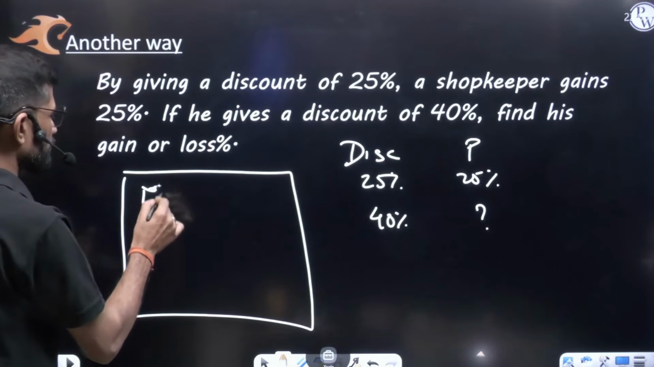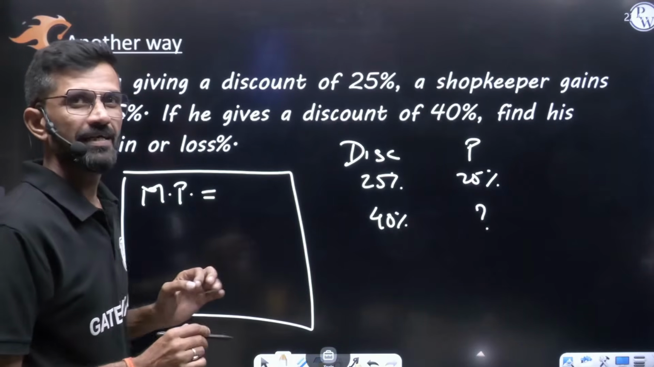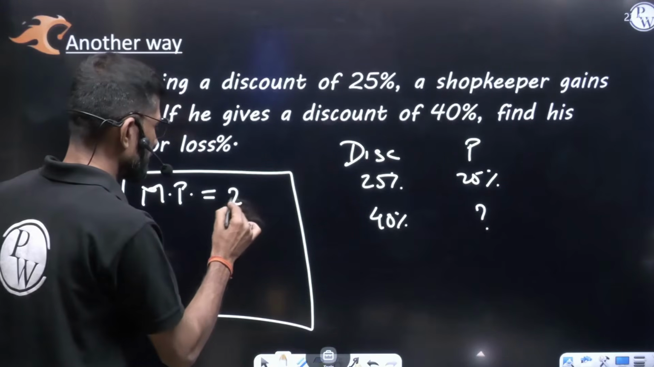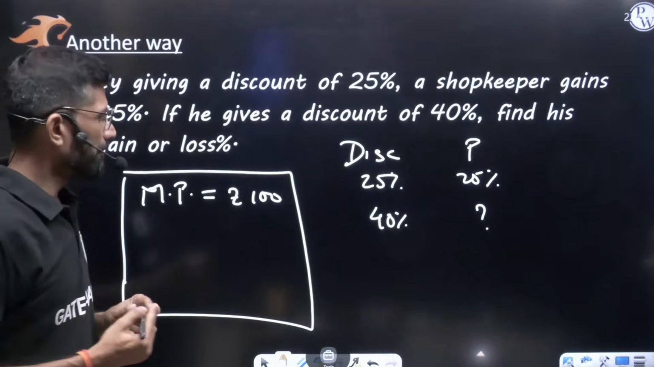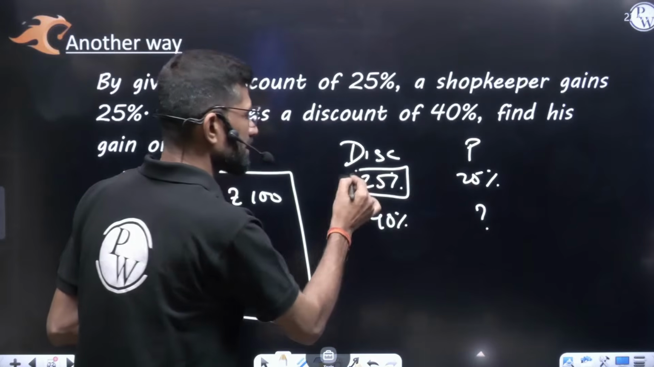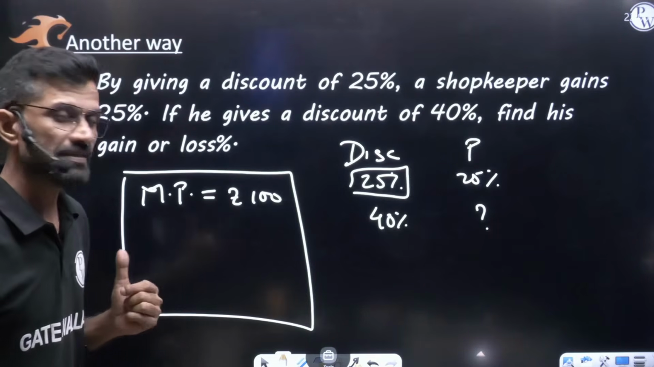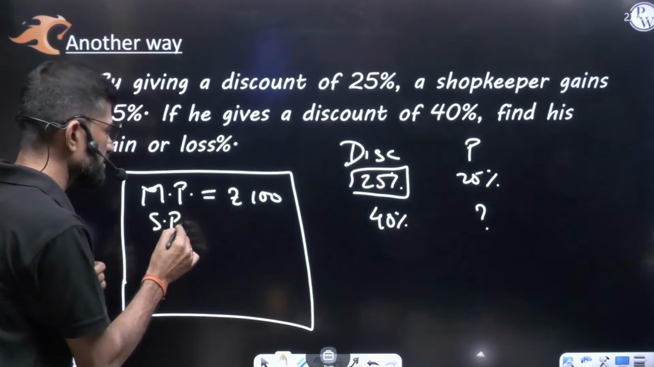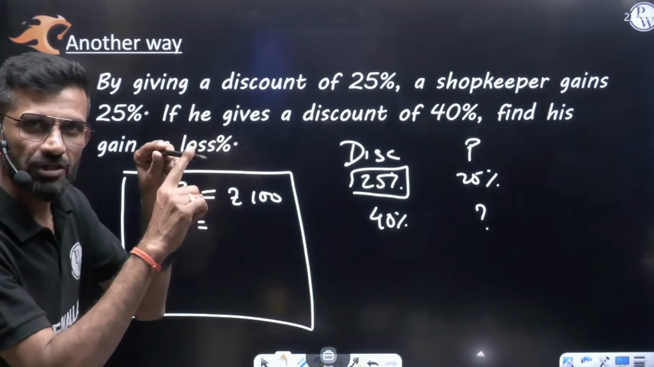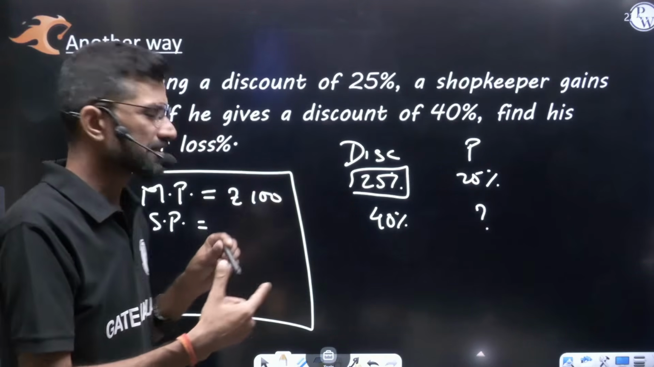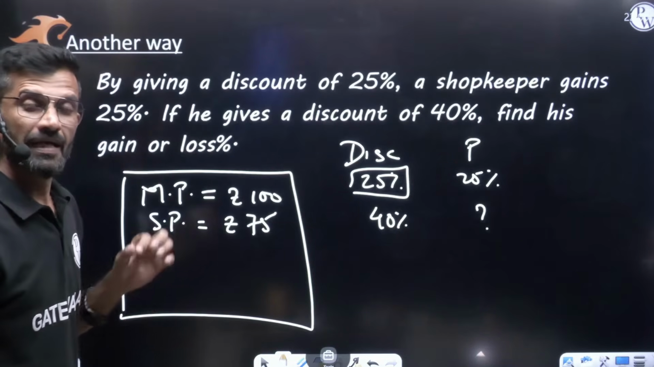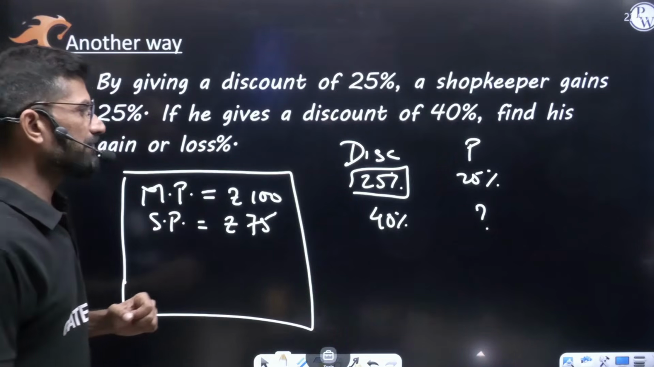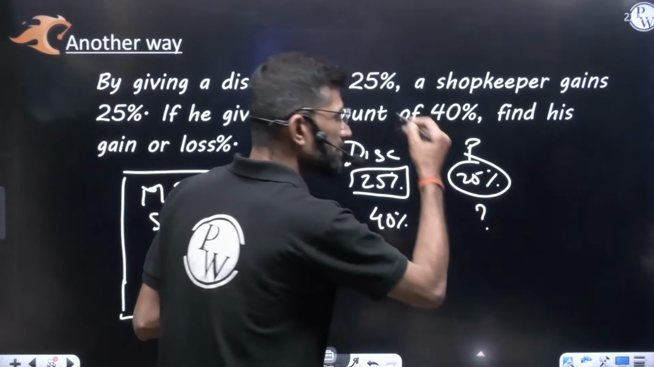Consider the mark price was 100 rupees. Let's say the mark price is 100 rupees. 100 rupees is written on the product. And he gives 25% discount. 25% discount means at what rate must he be selling this product? 100 rupees is written on the product. He is giving 25% discount, meaning he is selling this product at 75 rupees. Now, selling at 75 rupees, he is getting 25% profit.